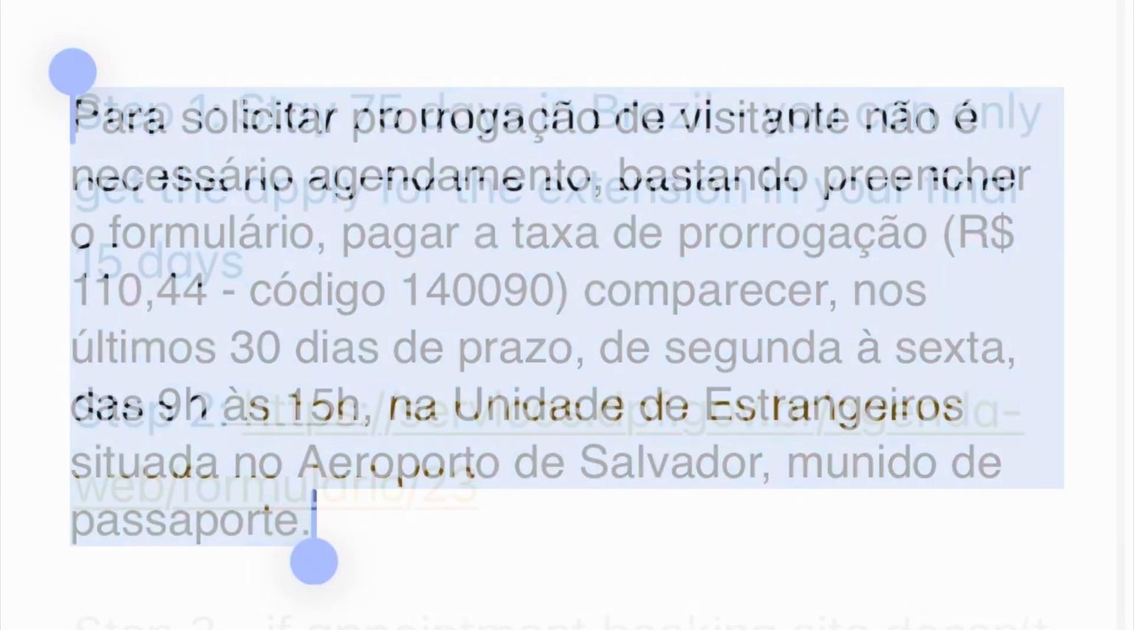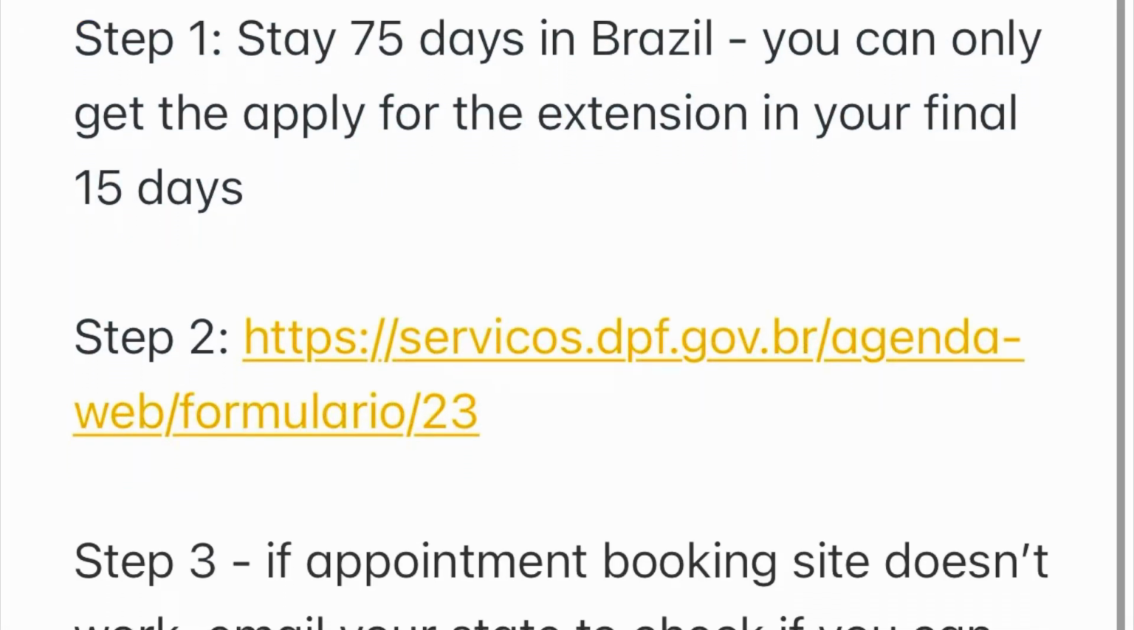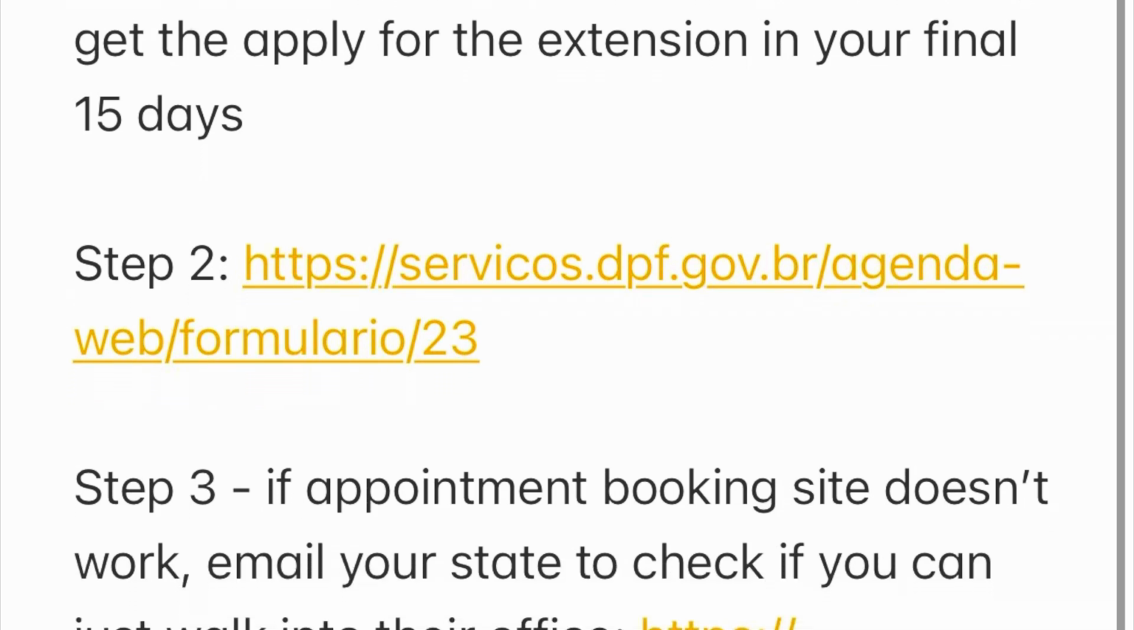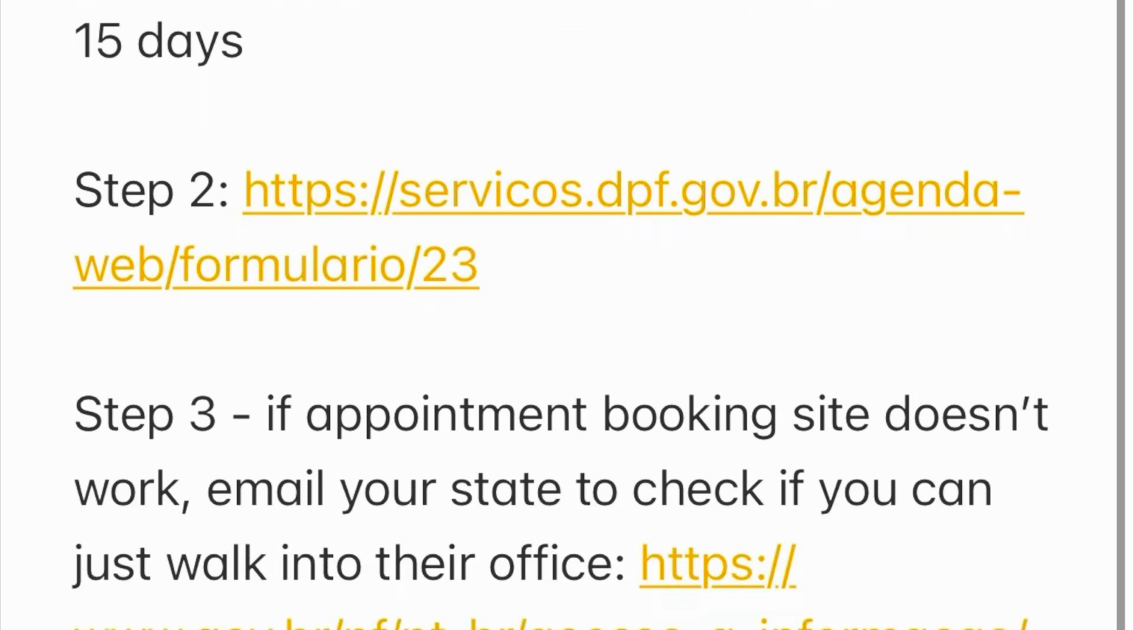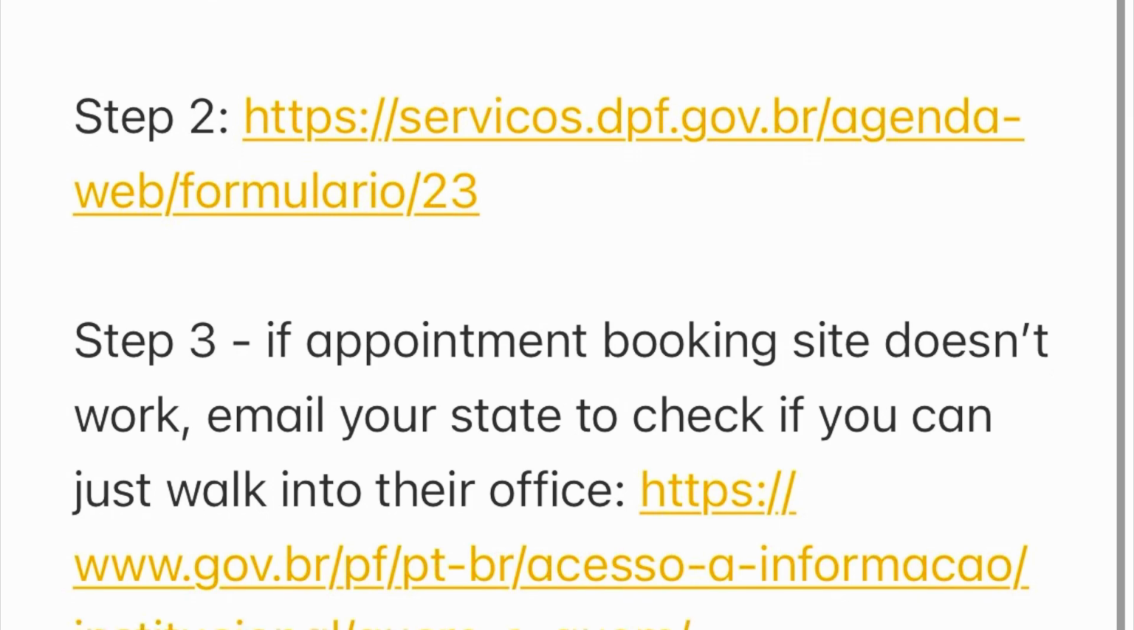So far so good then. So you've stayed in Brazil for 75 days, you've got your appointment, or you've emailed the police unit, and you know that you can just walk in and do the extension on the spot.